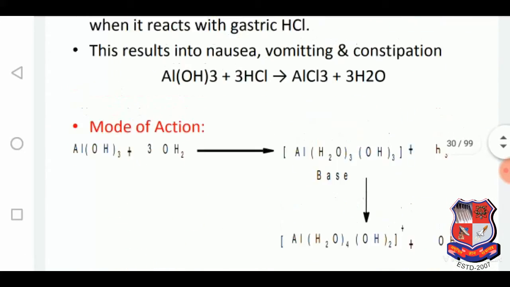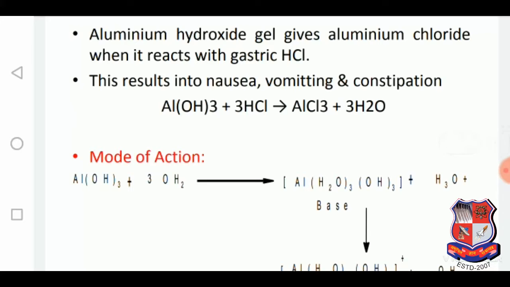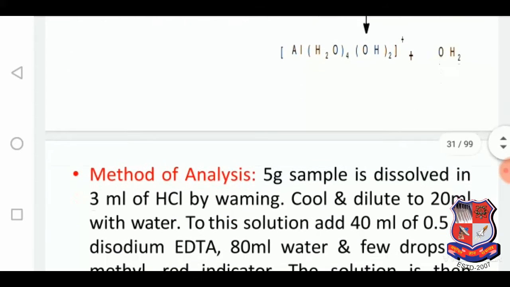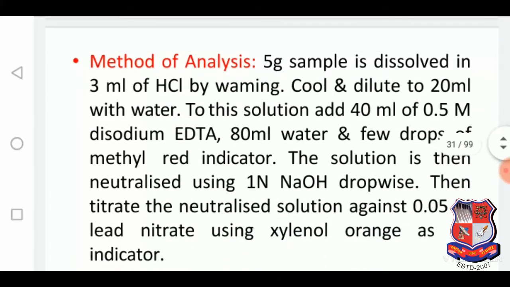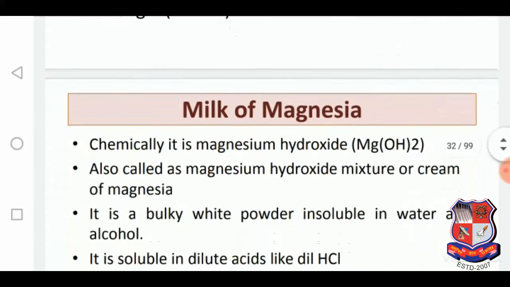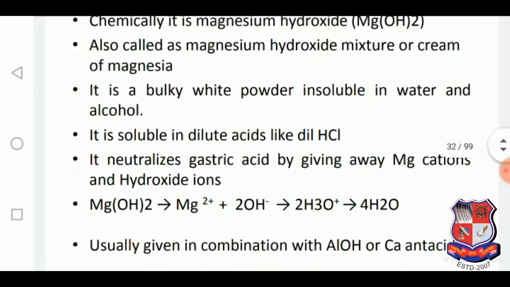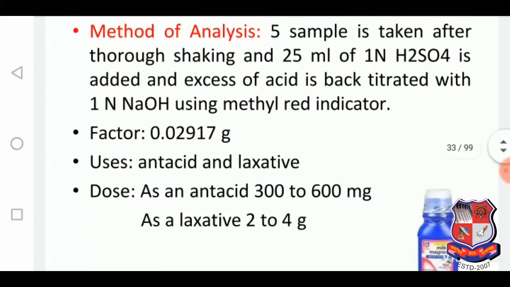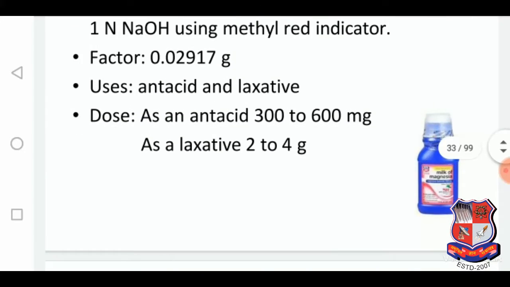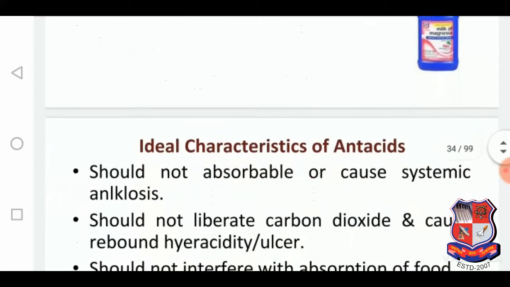Here is the mode of action. It causes nausea, vomiting, and constipation. Here is the method of analysis of aluminum hydroxide gel. Milk of magnesia. Method of analysis for that. It is used as an antacid and laxative.